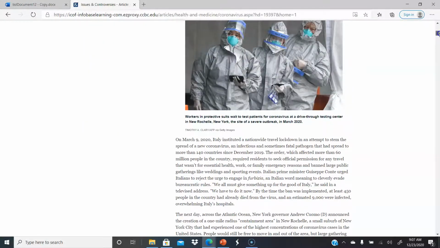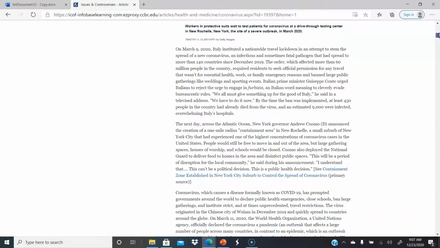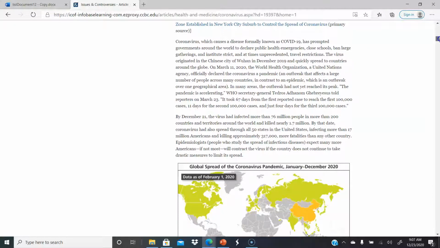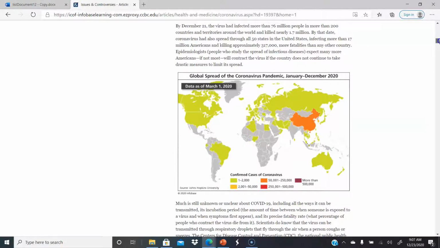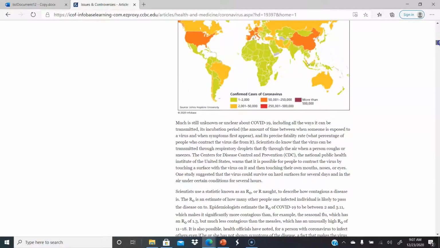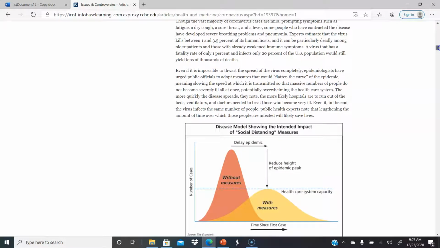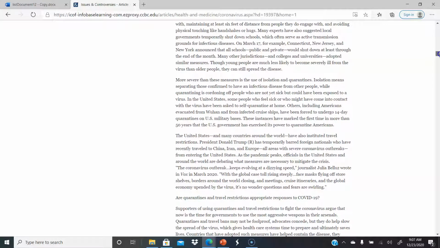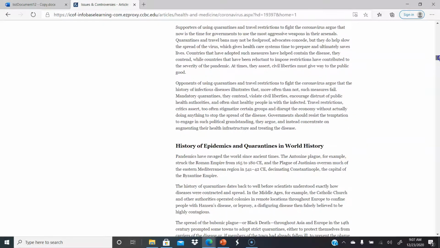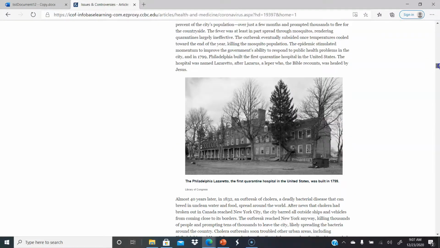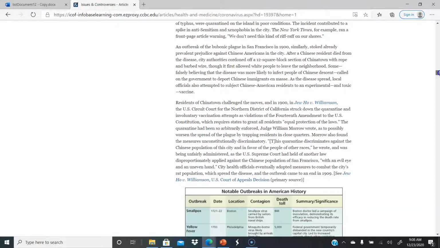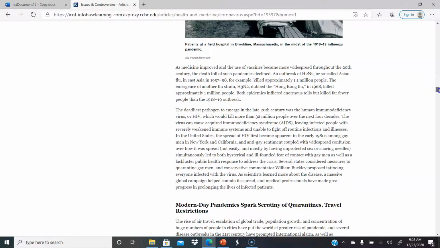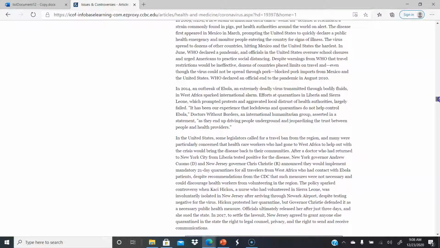So then what happens is this is discussed with credible information from both sides of the argument, and you'll see a lot of graphics, especially information pulled from government charts, and it's really what a balanced research paper would look like with that question. So this is a great place for you to go. That was historically looking at pandemics.